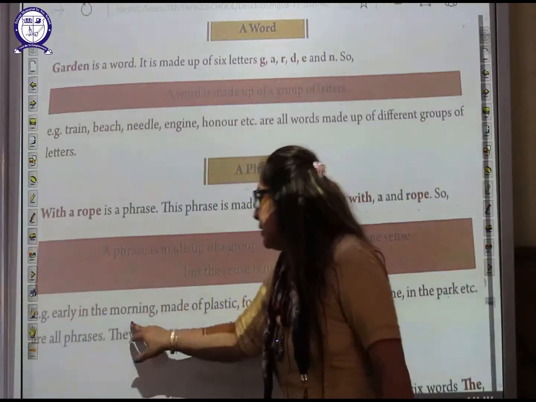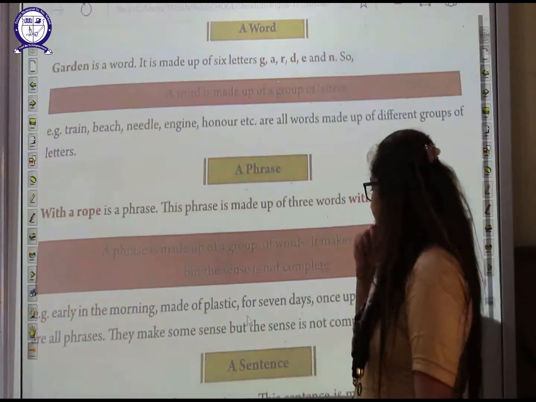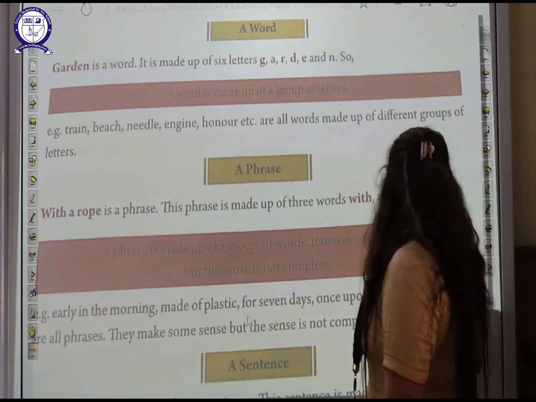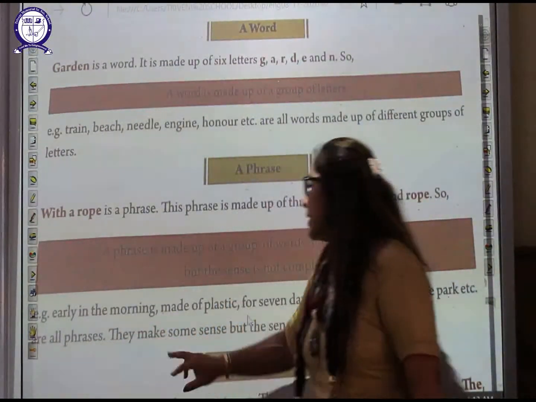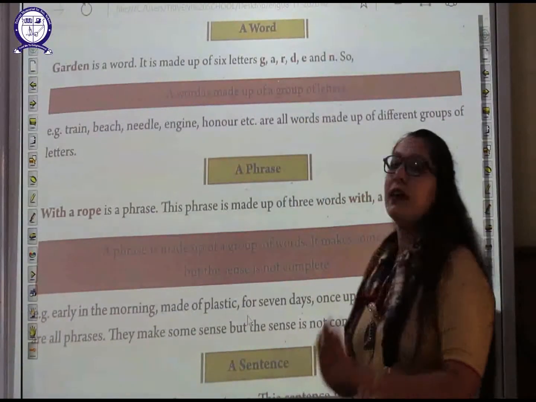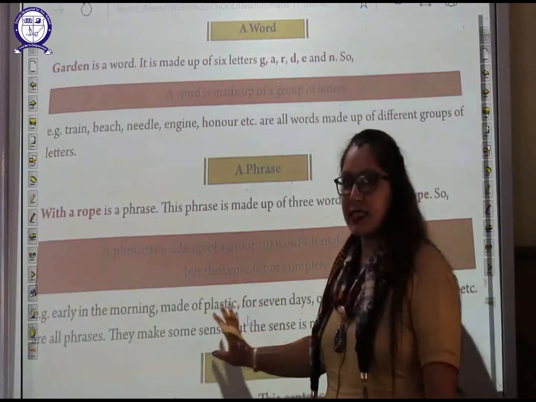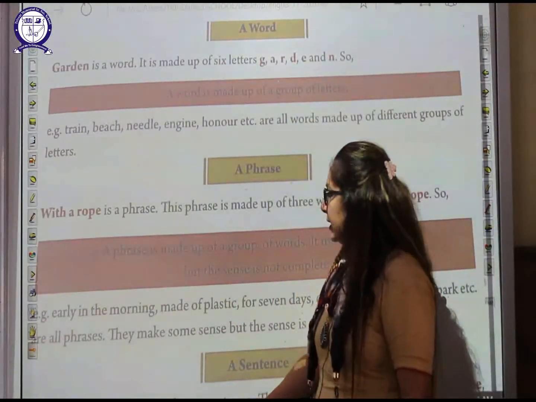Examples: early in the morning, made up of plastic, for 7 days, once upon a time, in the park, etc. are all phrases. They make some sense, but the sense is not complete, students. Now we'll go to the next.